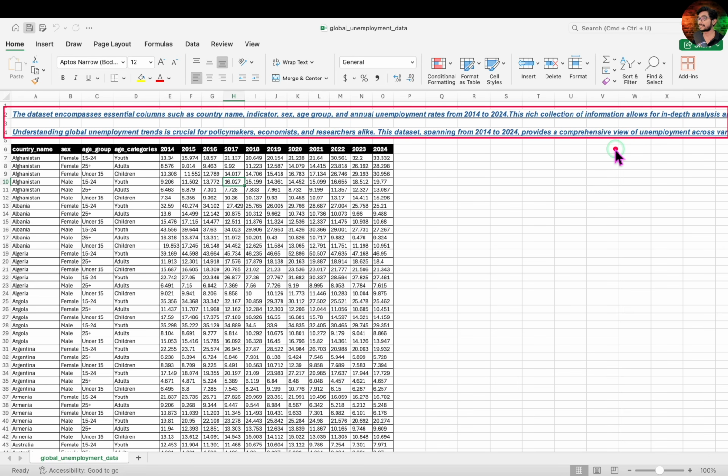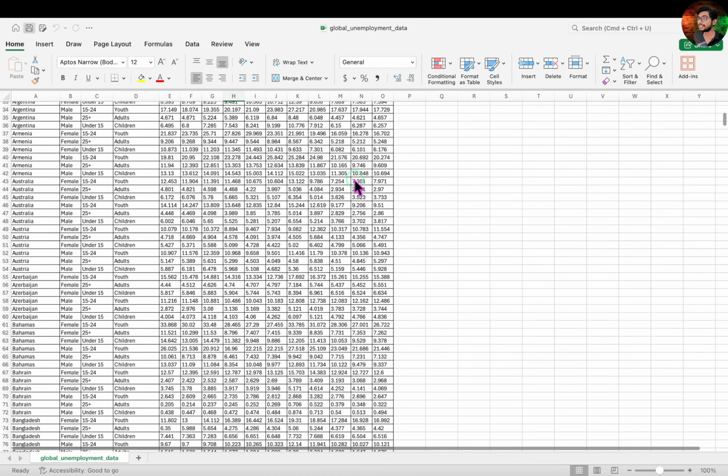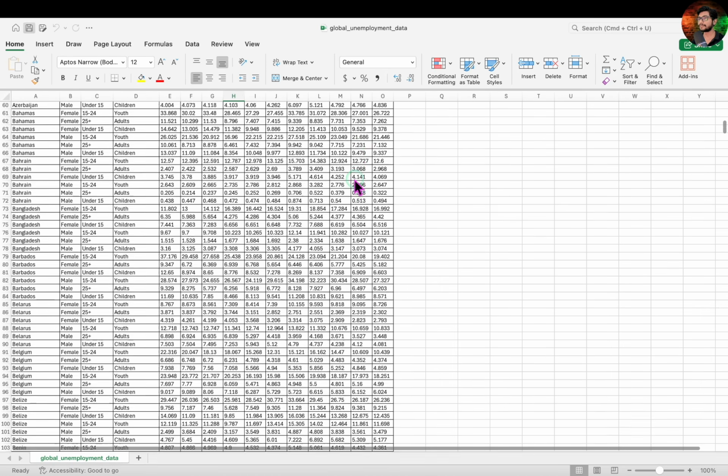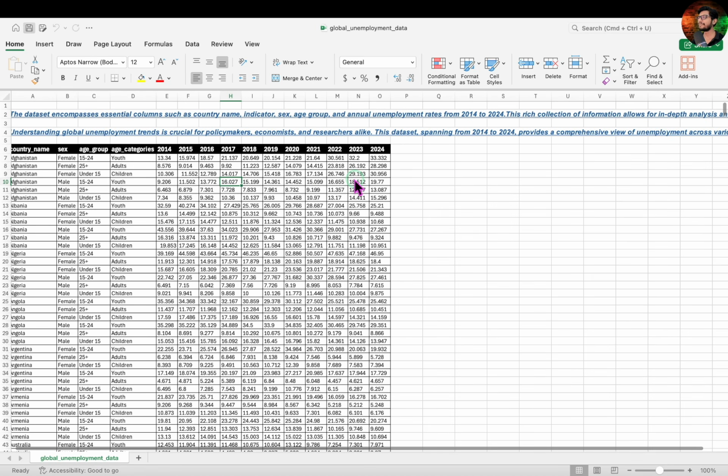This is problematic, as such metadata serves no role in Tableau visualization. If not removed, it can interfere with Tableau's ability to correctly interpret and analyze the data. Next, the most prominent issue, which we have already discussed in detail, is that column headers represent values instead of proper variable names. Notice as you scroll down, column names are no longer visible. While this isn't technically a data issue, in Excel it makes exploration and analysis more difficult.